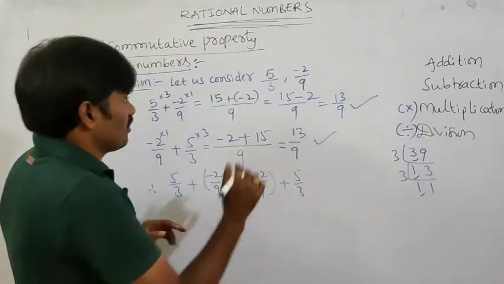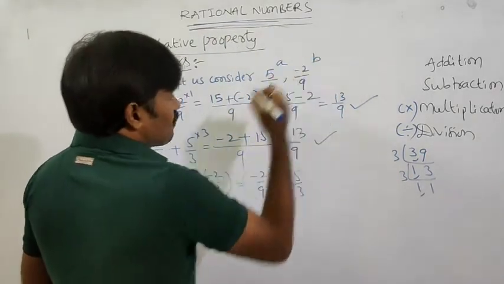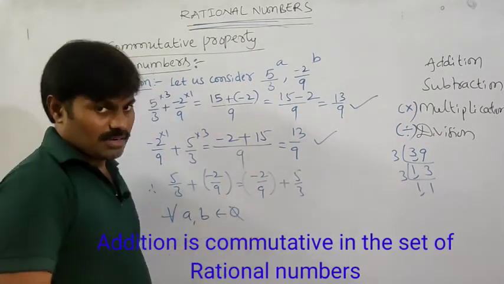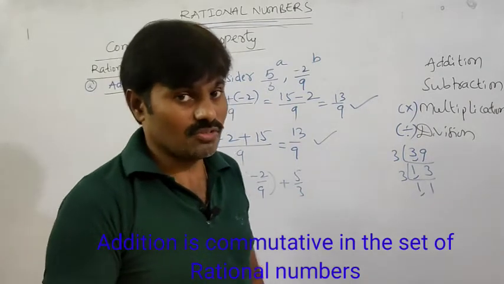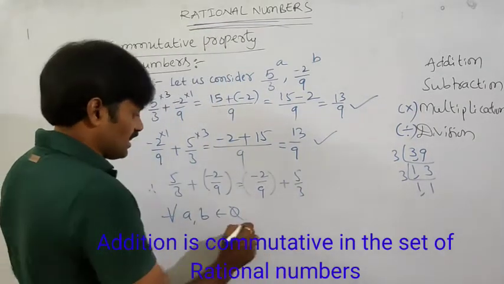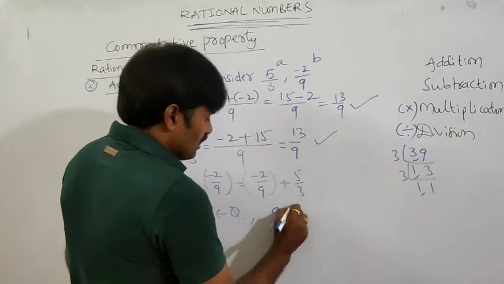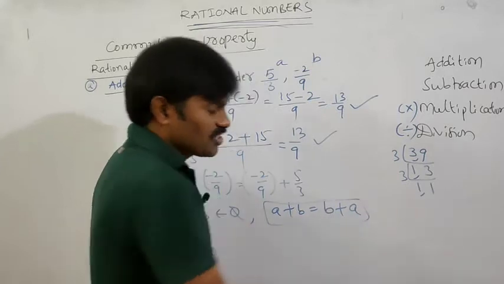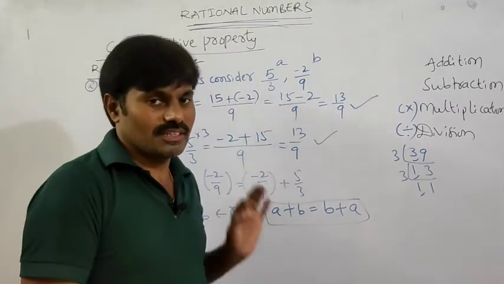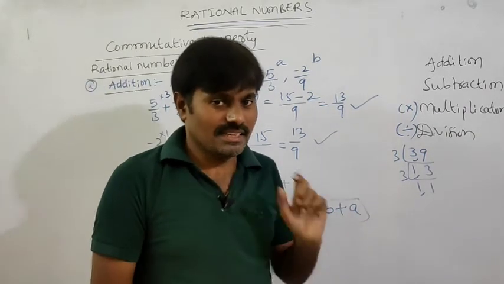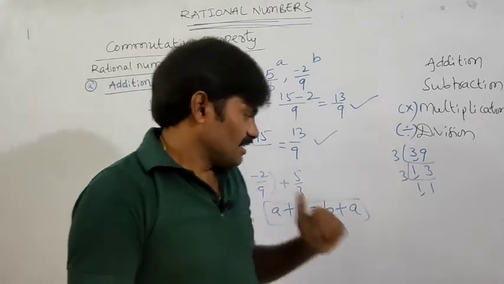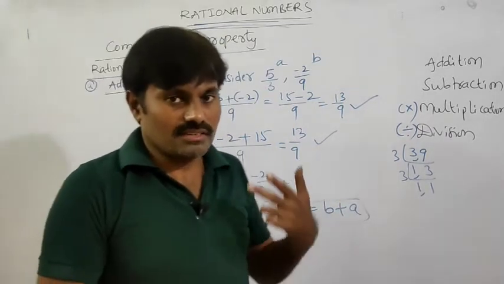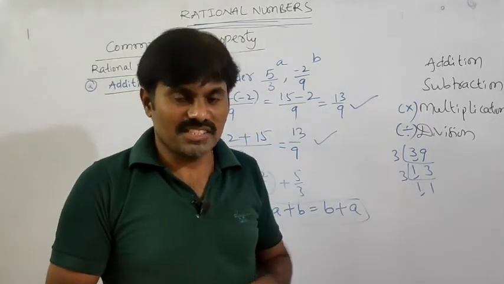Suppose you have taken the first number as a and the second number as b, then for all a comma b belongs to rational numbers. We know that rational numbers are denoted by Q, quotient numbers, already we discussed in the introduction class itself. Then a plus b is equal to b plus a. So this is called the commutative property. Most important point. Is it clear? Right. Similarly we have to check for subtraction, multiplication and division also.